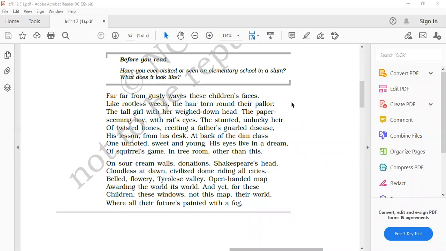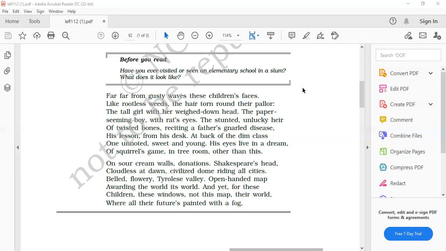It means the portraits on the walls are donated by some great people or some rich people. All those pictures hanging in the classroom to give knowledge to the children are donated by some people.